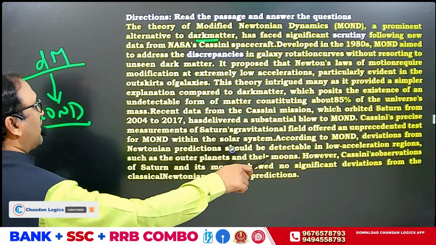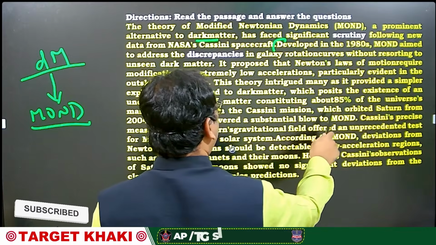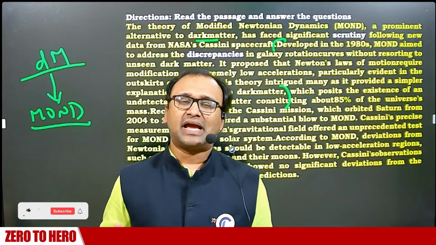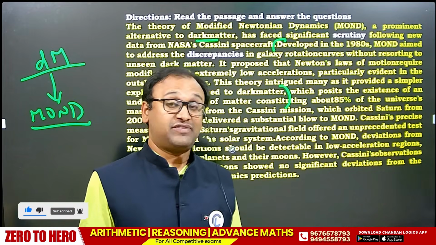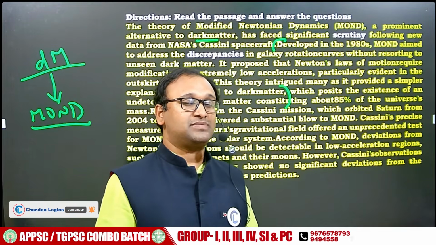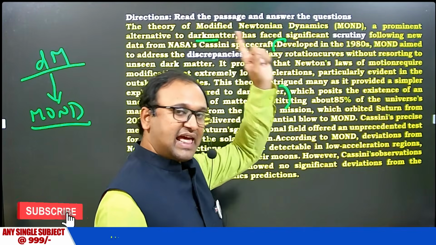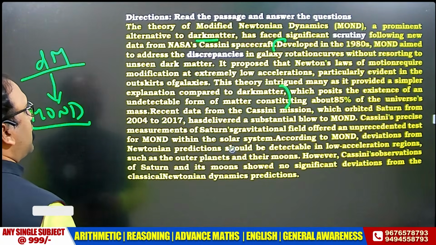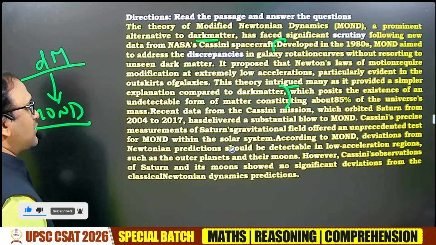Cassini's. So before I continue further, I will explain from here to here. Dark matter was once upon a time used. Recently, we are trying to replace dark matter with MOND. And this MOND is very powerful. It talks about Newton's laws, and it is trying to solve some problems. It is trying to bridge the gap. There are some problems with rotation curves in the galaxy. So this MOND technology is trying to solve the problem. This theory intrigued, and intrigued means created interest, because it is a very nice theory, nice technology.